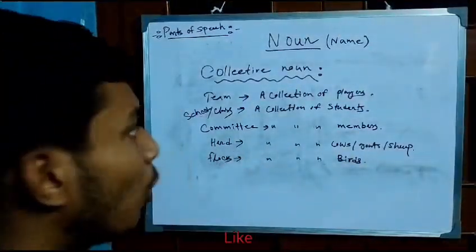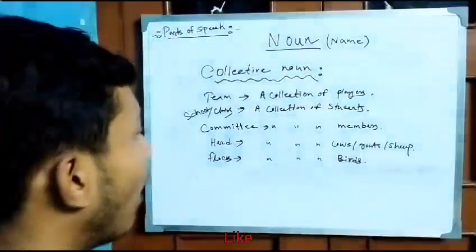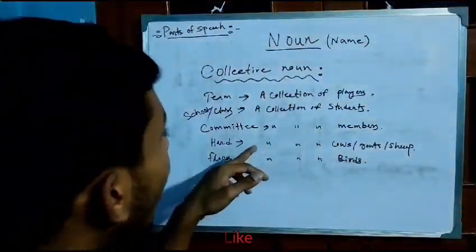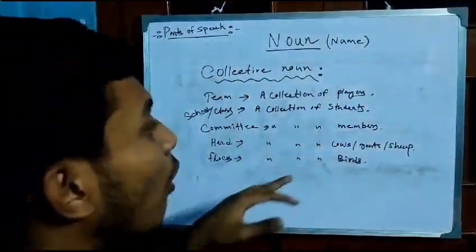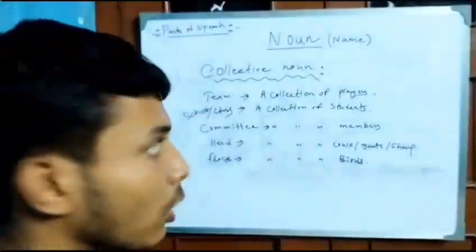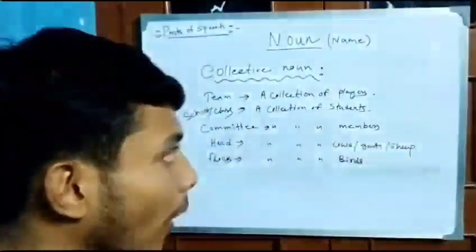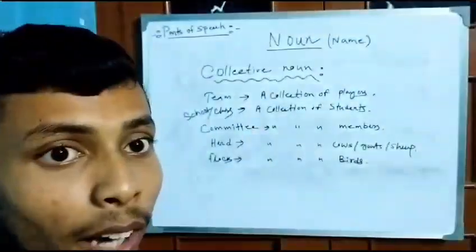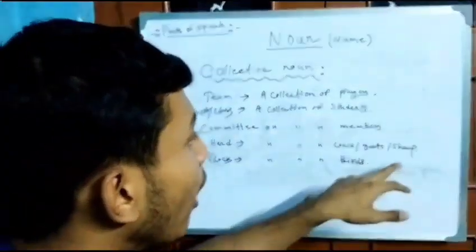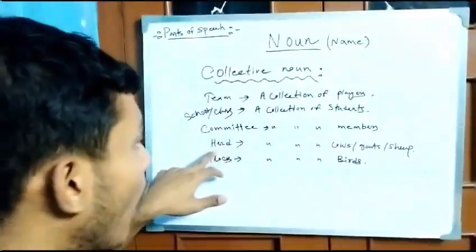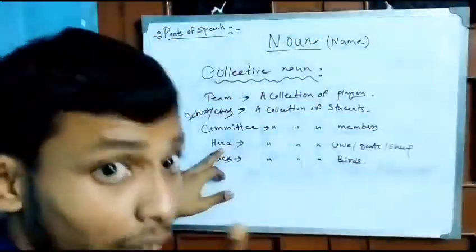What is herd? Herd is another collective noun, made by the collection of cows, a group of cows. As I told you, cows, goats, and sheep are common nouns. But the collection of cows, goats and sheep is called by the word herd, a collective noun.